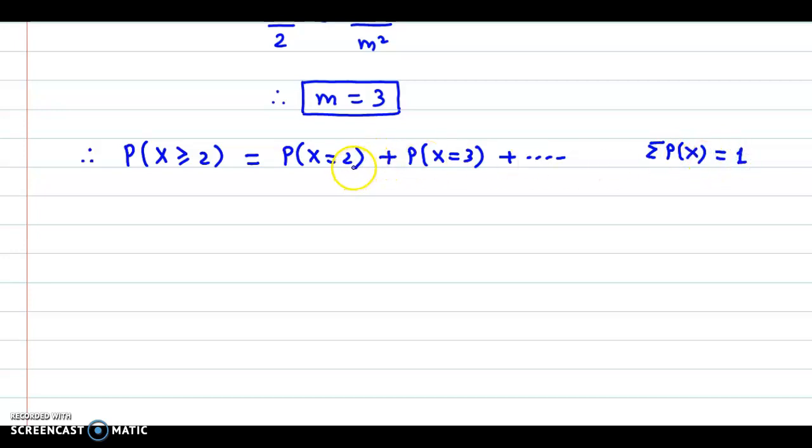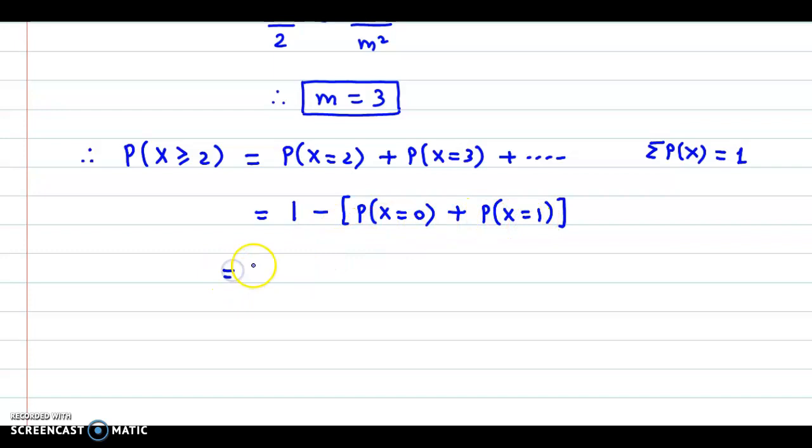So instead of finding probability at 2, 3 and so on, what we do is we find it as 1 minus probability at x equal to 0 plus probability at x equal to 1. That is 1 minus the remaining. So the remaining probabilities are 0 and 1, right? It starts from 0, and we require the total from 2 onwards. So 1 minus p of 0 plus p of 1.